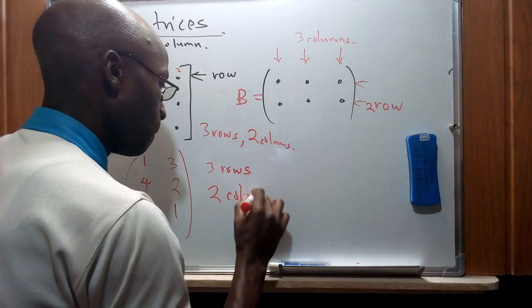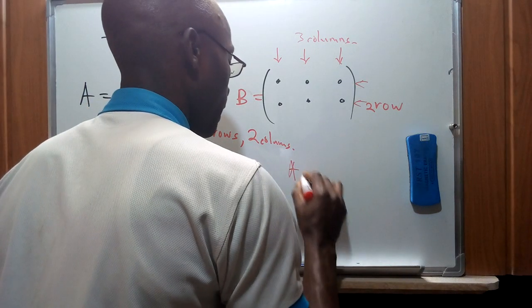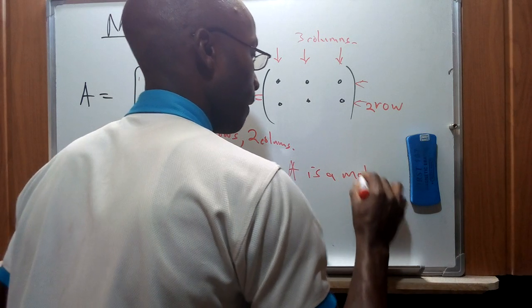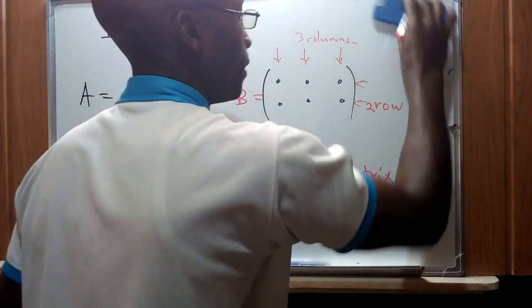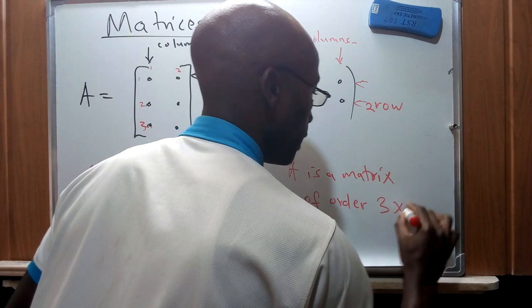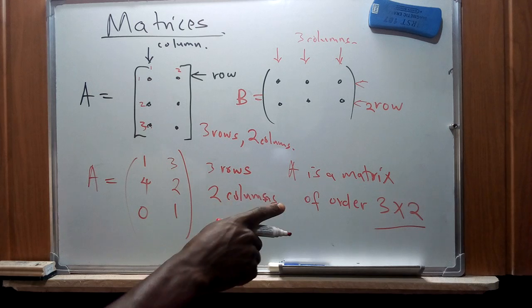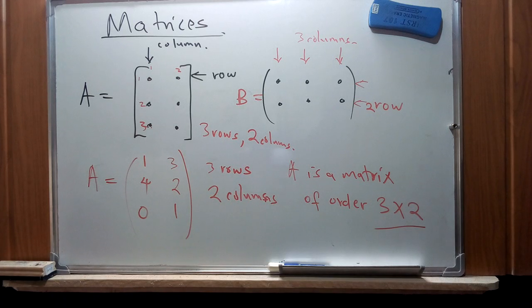So we can say that A is a matrix of order 3 rows by 2 columns. When somebody mentions that a matrix is of order 3, 2, it means that it's made up of 3 rows and 2 columns. Therefore, matrix A is of order 3, 2.